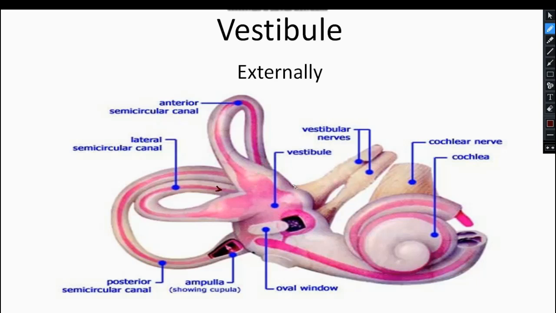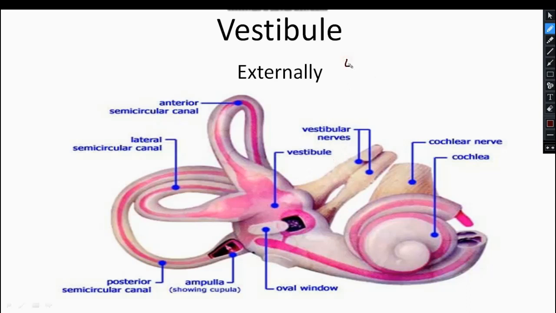Clear? And this medial wall is facing the internal acoustic meatus. Clear? Whereas the inferior wall, this one, faces toward the petrous part of the temporal bone. Clear?